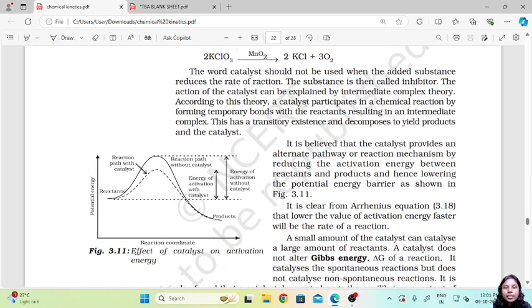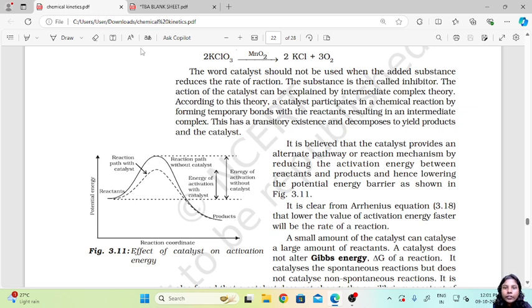The action of the catalyst can be explained by the intermediate complex theory. According to this theory, a catalyst participates in a chemical reaction by forming temporary bonds with the reactants, resulting in an intermediate complex formation. As the reaction proceeds, the catalyst bonds with the major substrate or reactant, and it forms an intermediate that is very temporary.